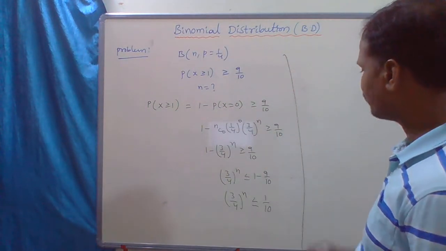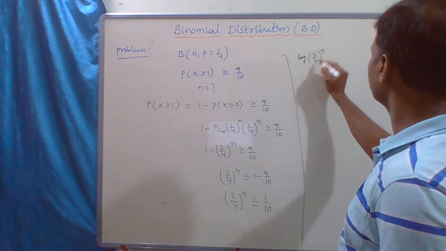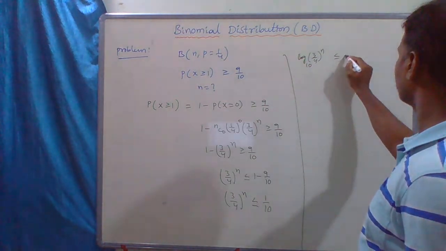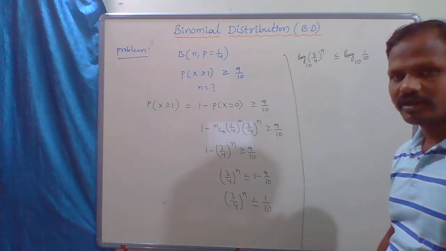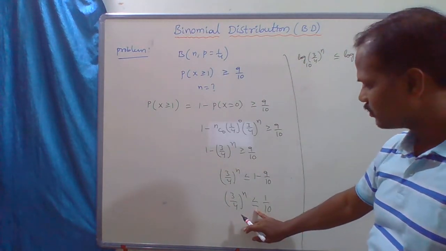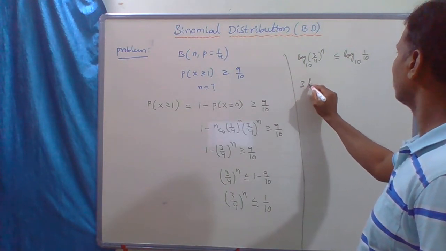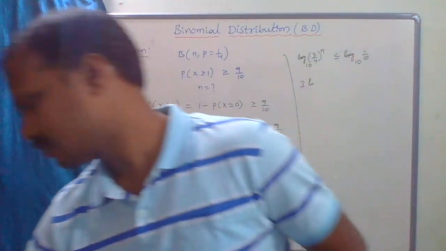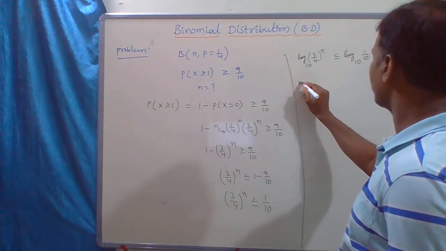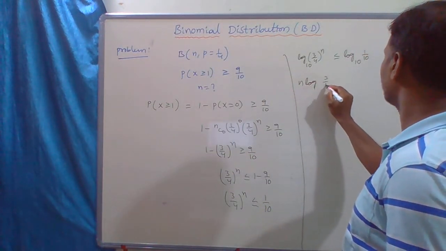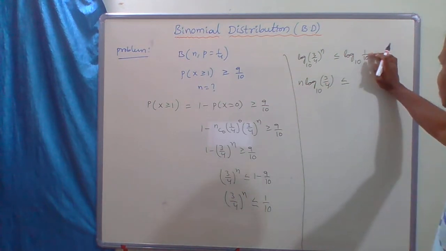Now apply log with base 10. So log of (3/4)^n with base 10 is less than or equal to log of 1/10 with base 10. Since the base is greater than 1, the sign does not change. So n log (3/4) base 10 is less than or equal to log of 1/10, and 1/10 means 10 to the power minus 1.